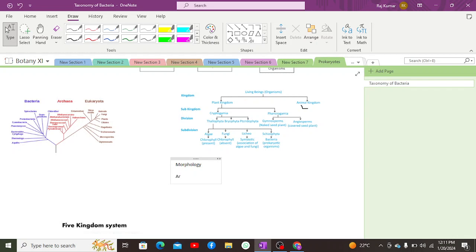But the areas which were lacking involved body organization, whether multicellular or unicellular, as well as mode of nutrition, whether they are autotrophs or heterotrophs, and if heterotrophs, ingestive or absorptive heterotrophs.